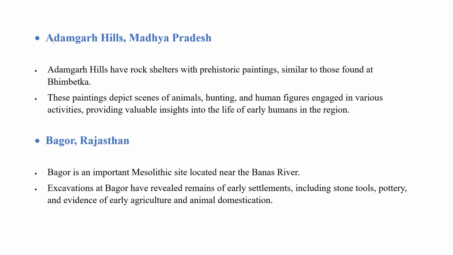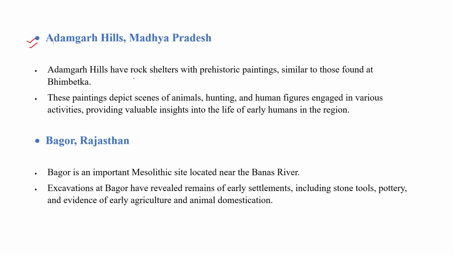Basically, shelter. We found some shelters hunting human figures in this. And the last is the Bagor site, Rajasthan, near the Banas River, where we found animal domestication and agriculture. Okay, Adamgarh Hills, Madhya Pradesh. Firstly, the Adamgarh Hills are located in Madhya Pradesh, near to or similar to Bhimbetka.